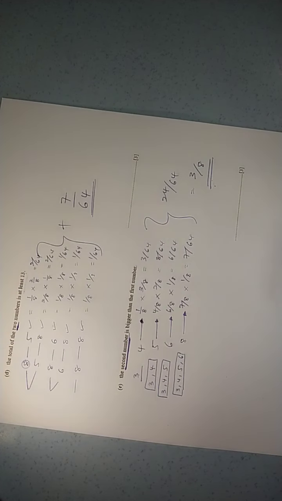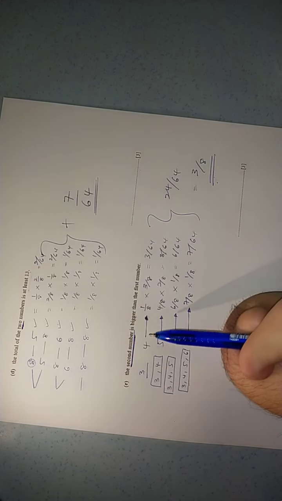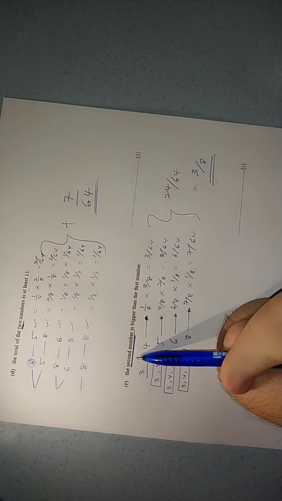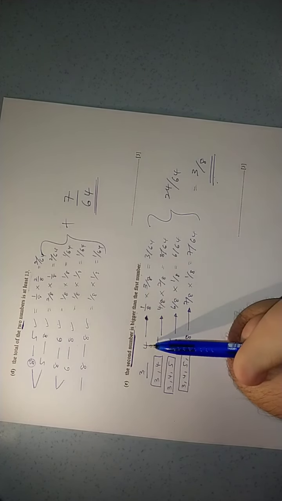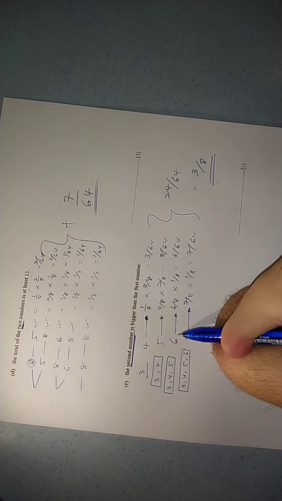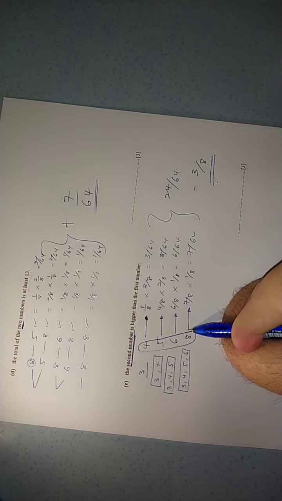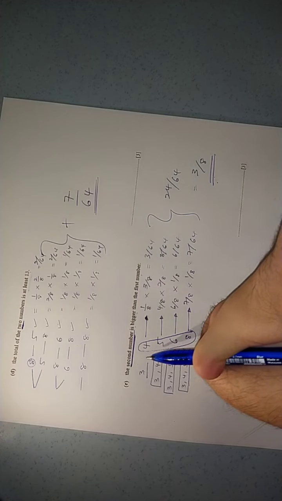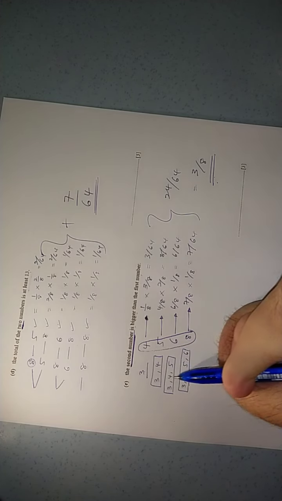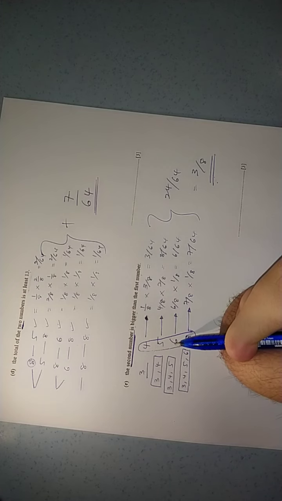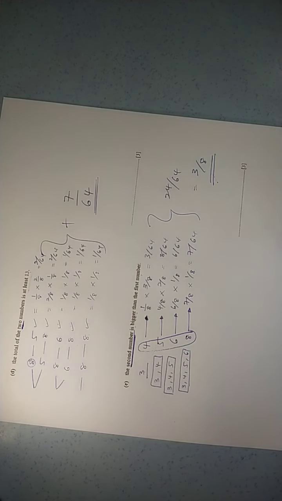The most important thing that you must know is the possible combinations. The condition said the second number is bigger than the first number. So these are all the second numbers on the spinner, and these are all the first numbers, which are smaller than the second number.